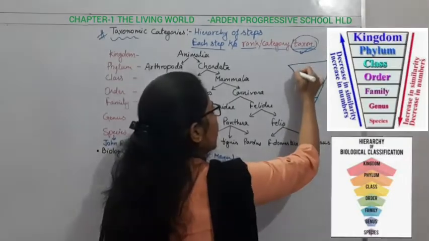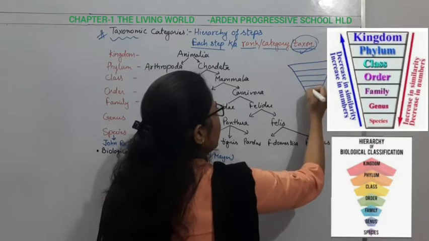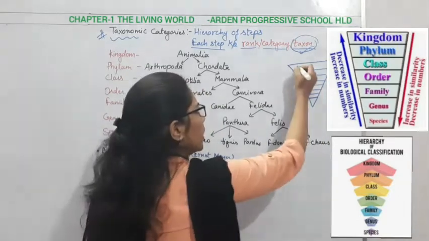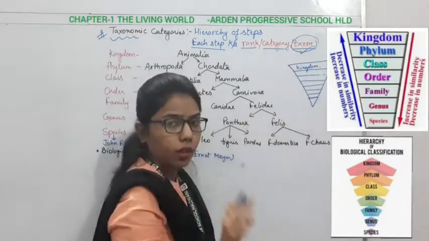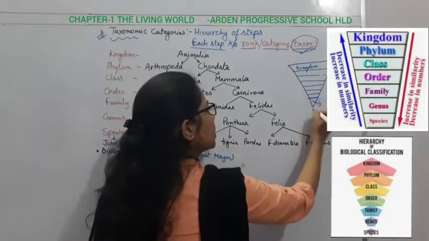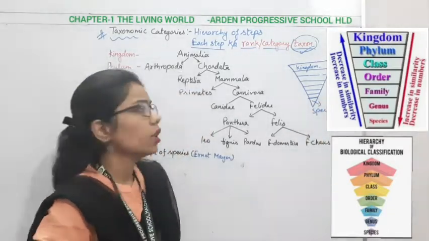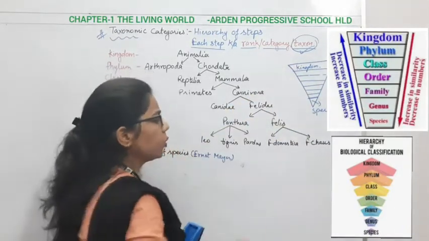The order is kingdom, then phylum, then class, order, family, genus, and species. Kingdom is the highest one, and species is at the lowest. Understand this with the help of this diagram.